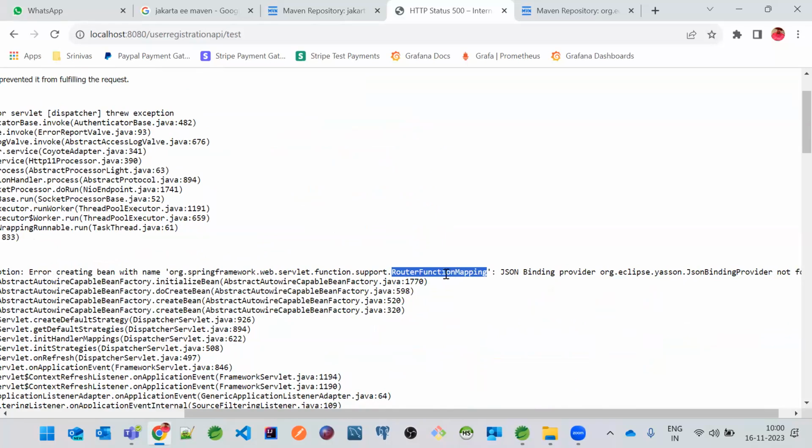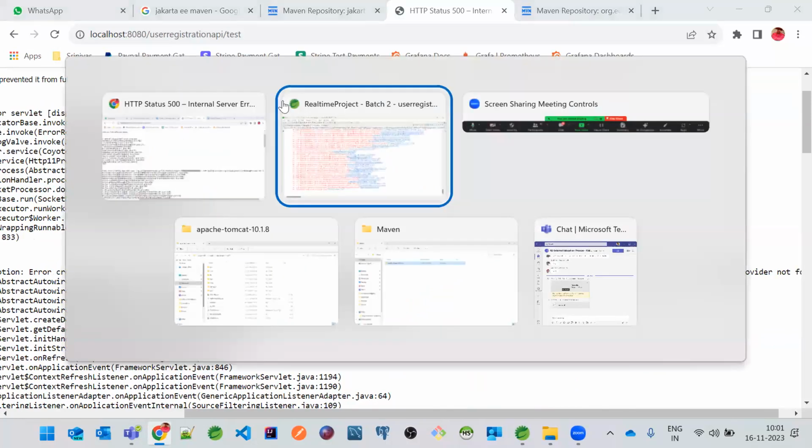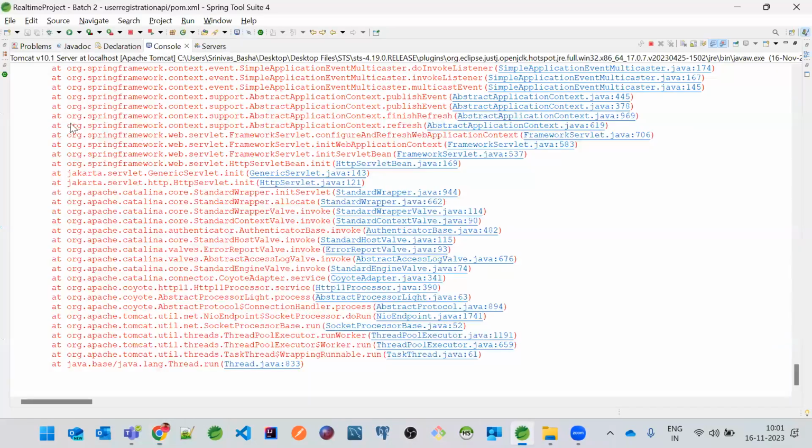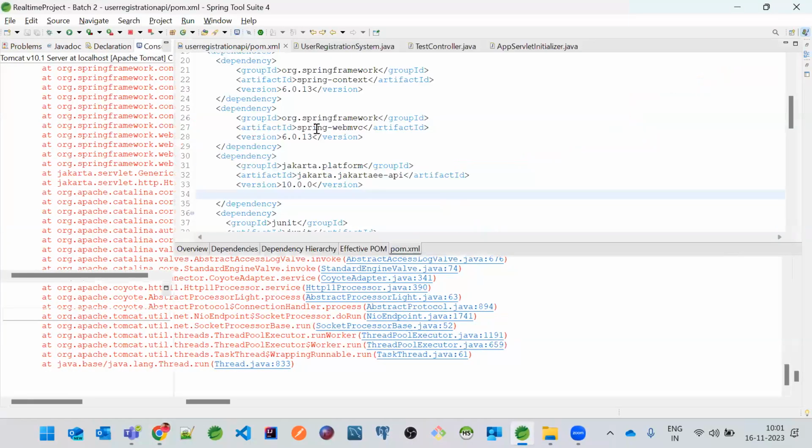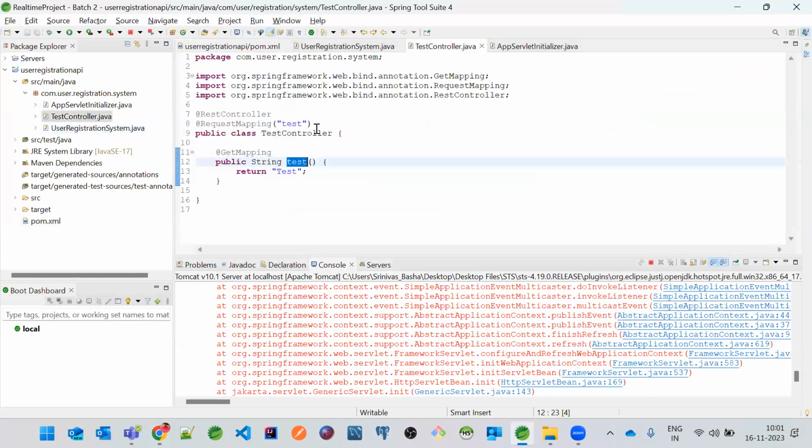This router function mapping, what is this router function mapping? Whatever URL I want to give, that URL has to be mapped with my request mapping annotation over here. Otherwise, it will not work. So for mapping that URL with this application's request mapping URL, if both are matching, then probably it will understand that it has to execute this endpoint.